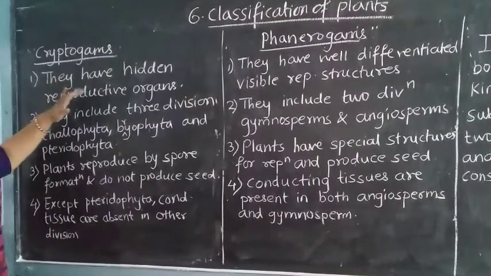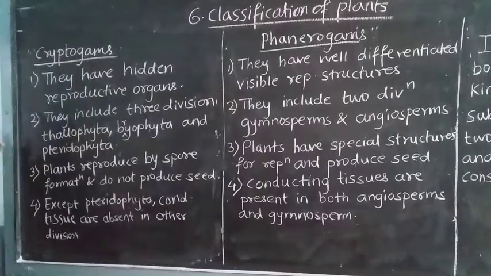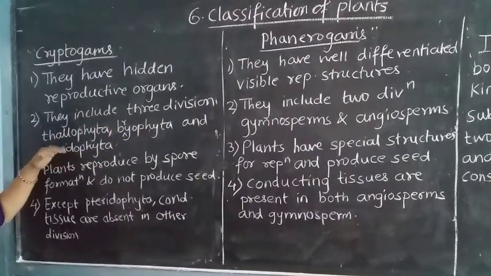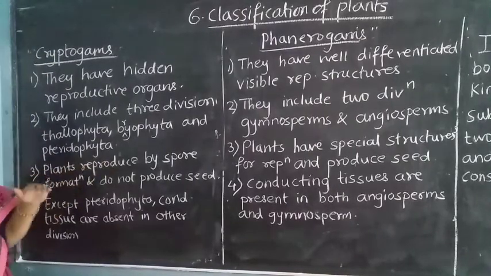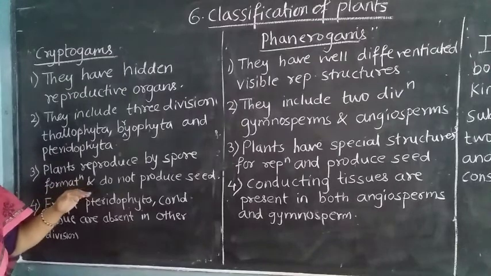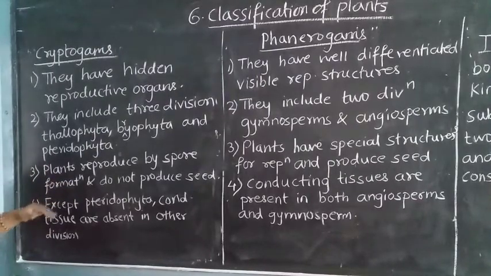Cryptogams have hidden reproductive organs. That means their reproductive organs are hidden. There are three divisions in cryptogams. Which are they? Thallophyta, Bryophyta and Pteridophyta. These are the three divisions in cryptogams. These plants reproduce by spore formation. That means the plants are reproducing by spore formation, but they do not produce seeds. Even though they form spores, they are not forming seeds.